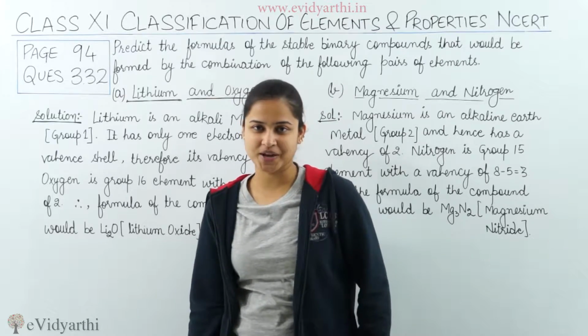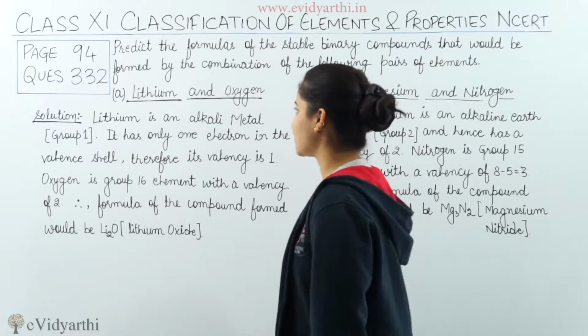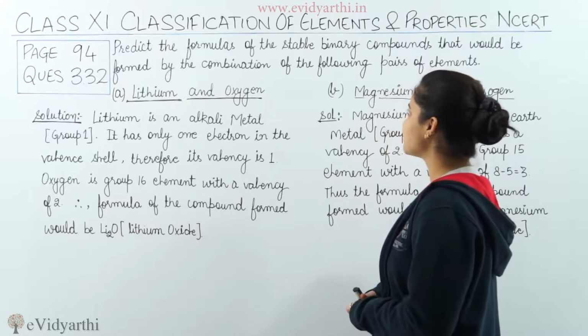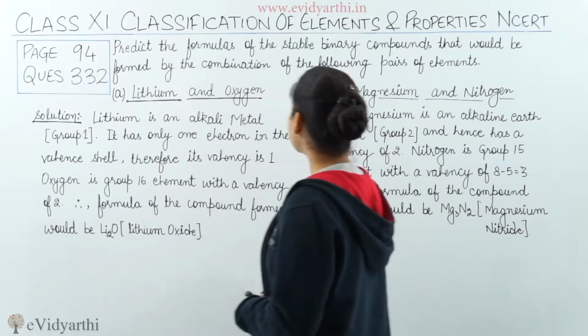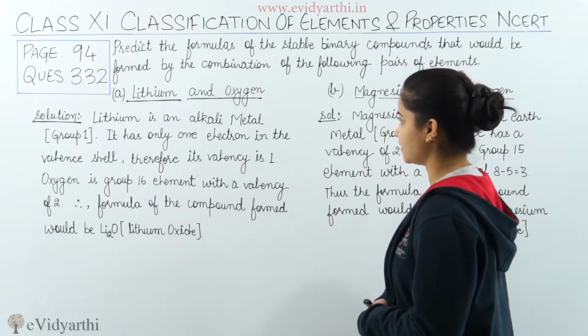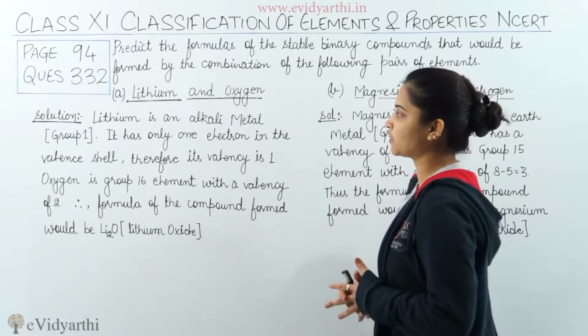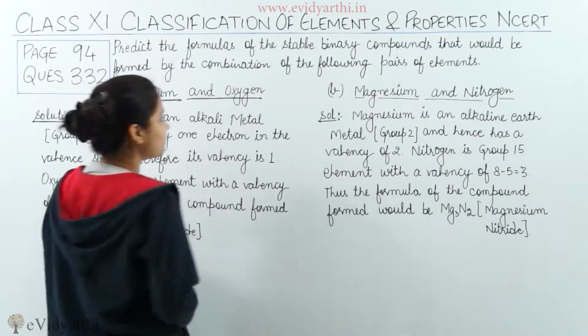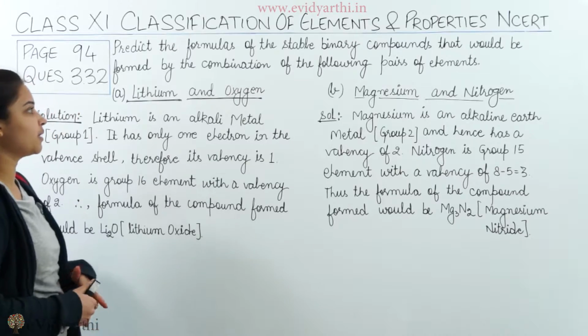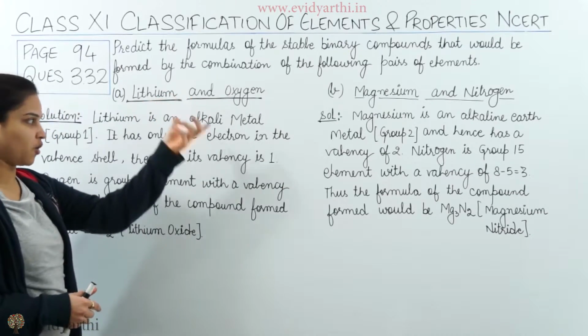So let's see what the question is all about. The question is, predict the formulas of the stable binary compounds that would be formed by the combination of the following pairs of elements. The first part of the question is lithium and oxygen, and we need to predict the formula of the stable binary compounds that would be formed by the combination of lithium and oxygen.